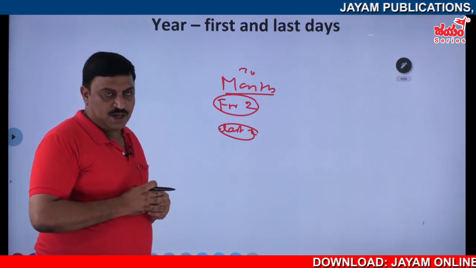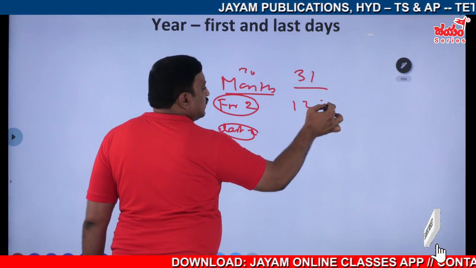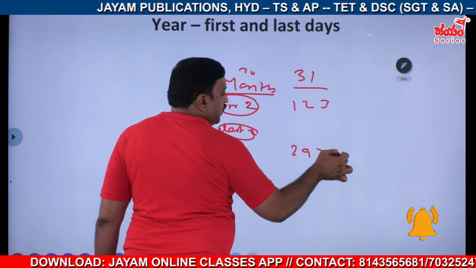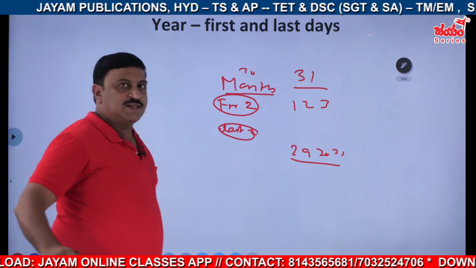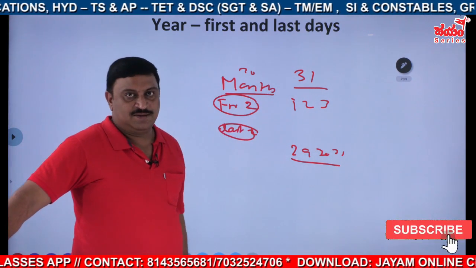And for a 31 days month, first 3 and last 3, that is 1, 2, 3 and 29, 30, 31, because the odd days are 3.